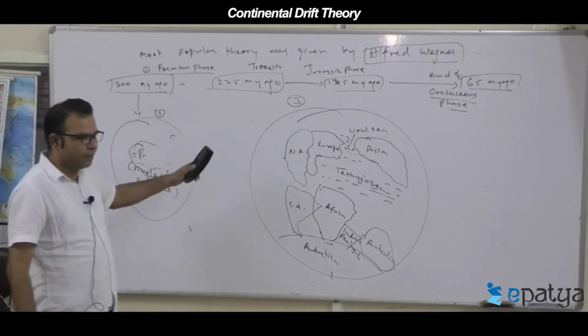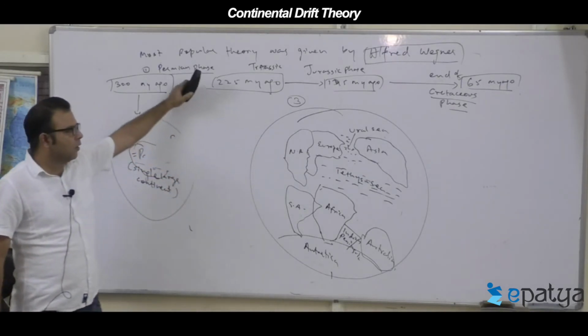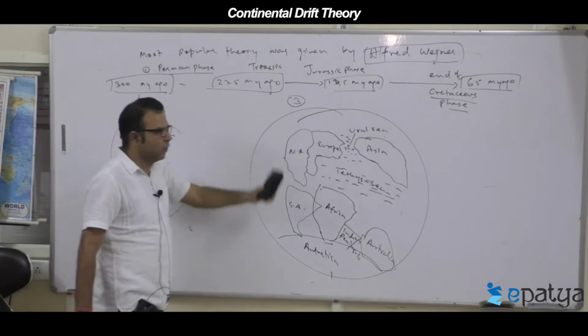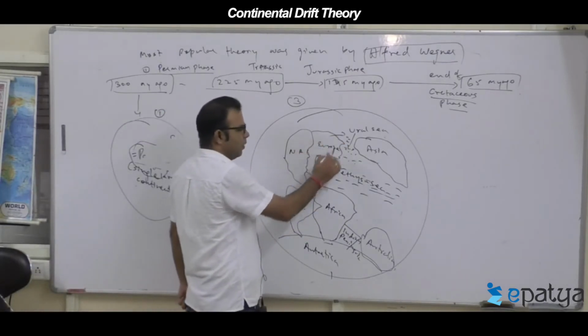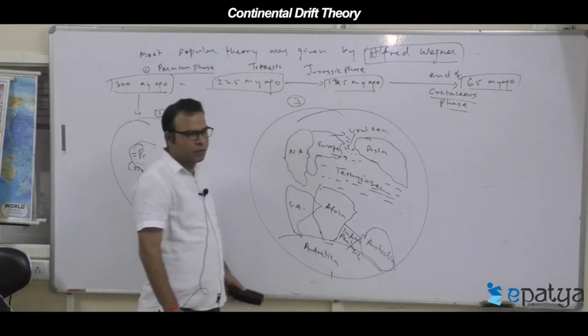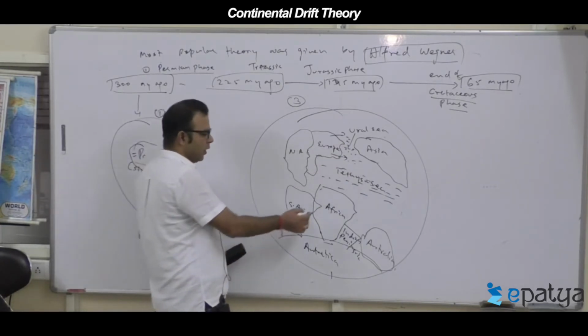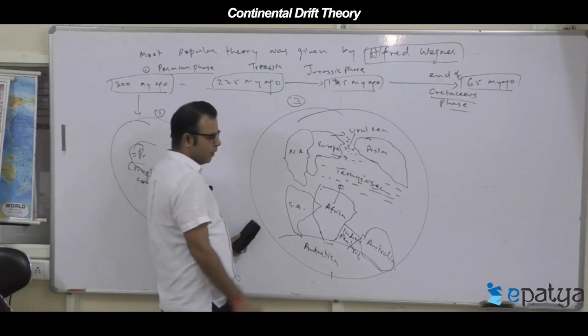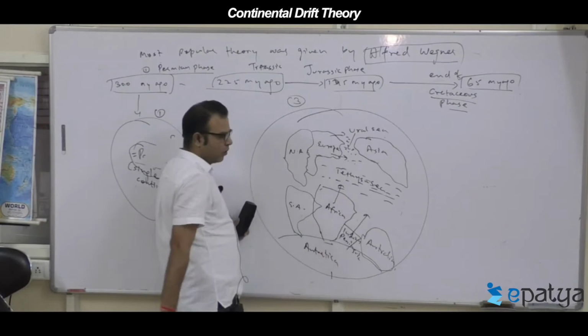Now drawn, everyone? Later on, Europe got separated from the North American land and started moving towards Asia. Africa started moving towards the equatorial part, and the Indian peninsula also moved northward.